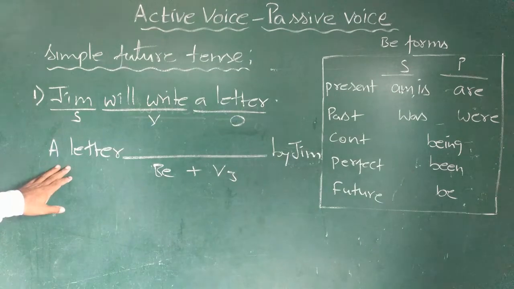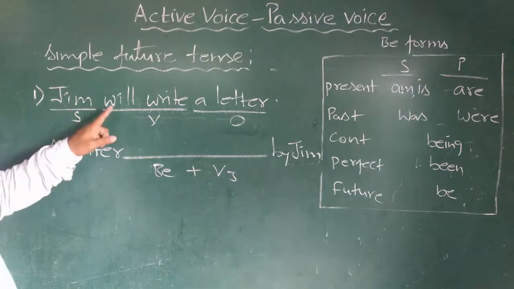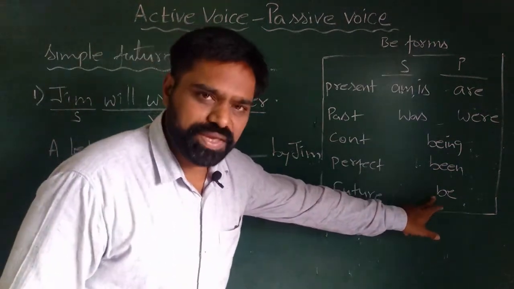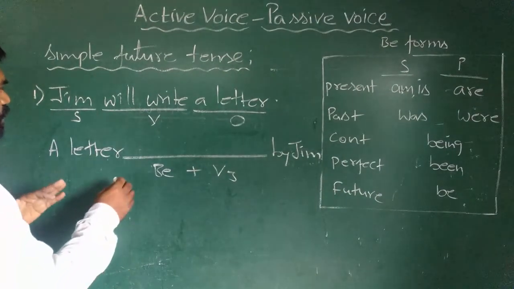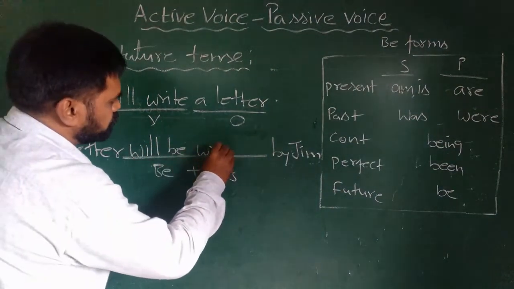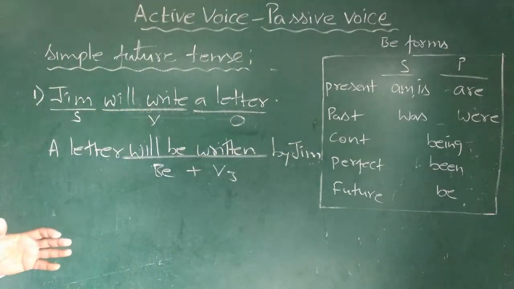A letter is a singular future tense, simple future tense. So for future tense we will use will, and be form we will use be. So the answer will be a letter will be written. A letter will be written by Jim.